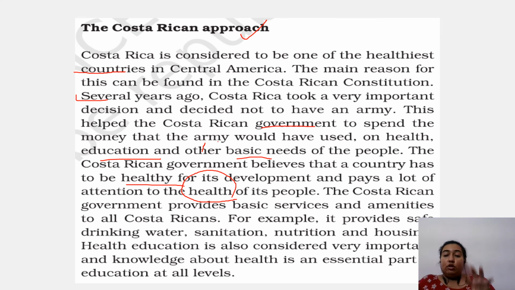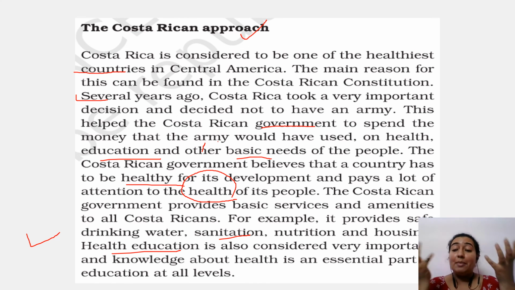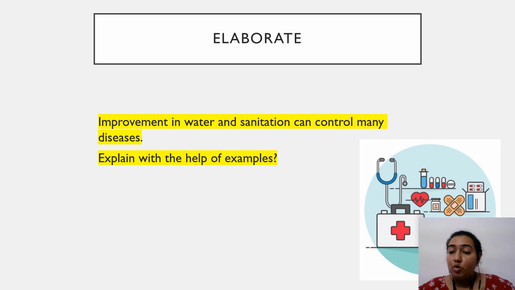Now this country, the Costa Rica government provides so many services and amenities to all the people of its country. For example, it provides safe drinking water, better bathroom and sanitation facilities, nutrition, housing, and health education. So by adopting this approach, by having this positive outlook and mindset towards life, towards the health and betterment of its own country, this country indeed took a very huge step and it surpassed all other countries in terms of health. So this was Costa Rica.